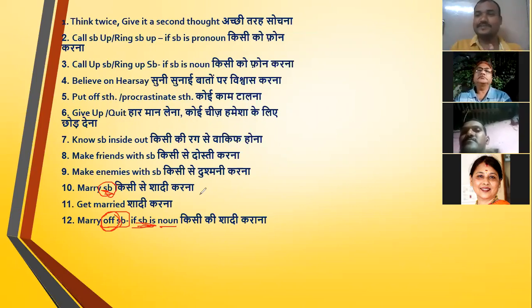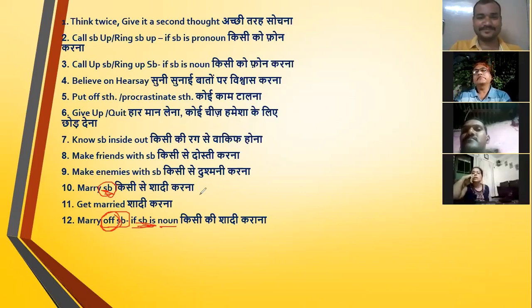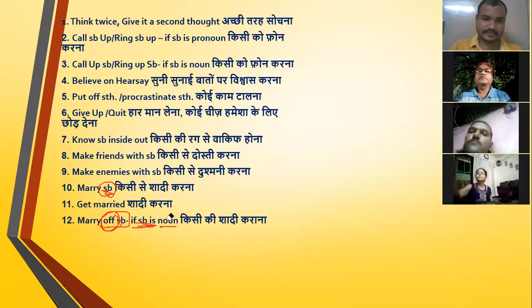If your husband's name is there, that's it. I'm marrying off my son Abhishek. Marry off, that's it. You just mention the name. Very simple. If you want to get someone married, for example a daughter or a son, then say marry off Abhishek. Yes, you can mention it. Got it.